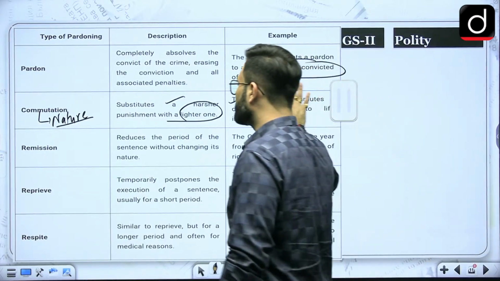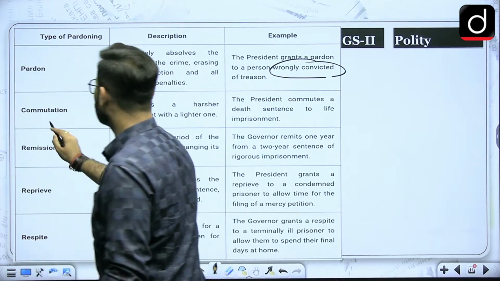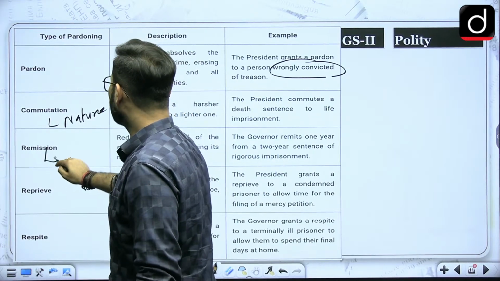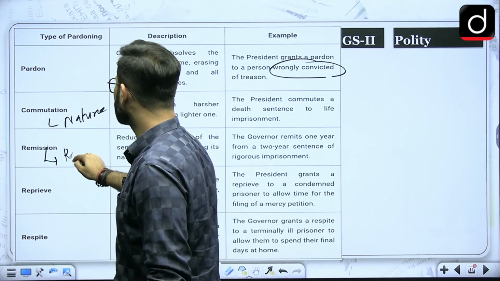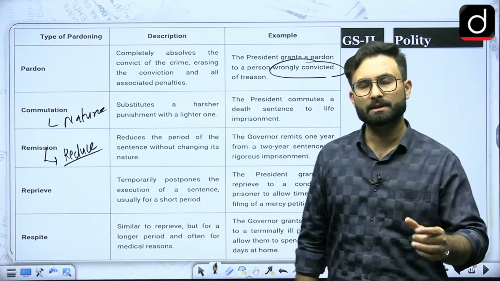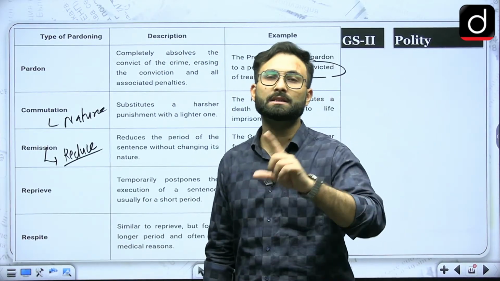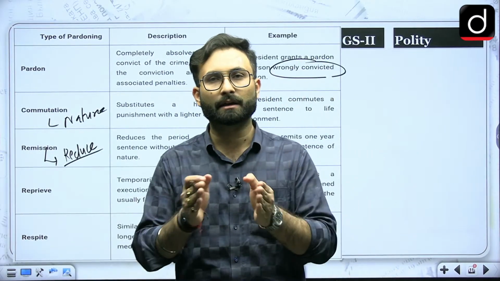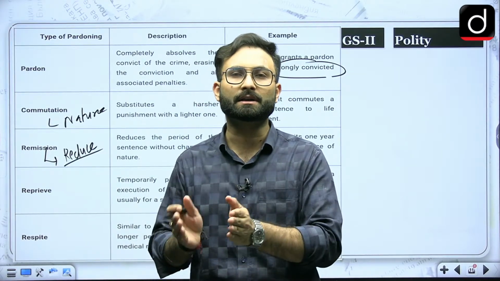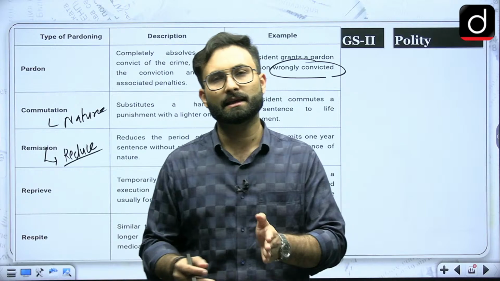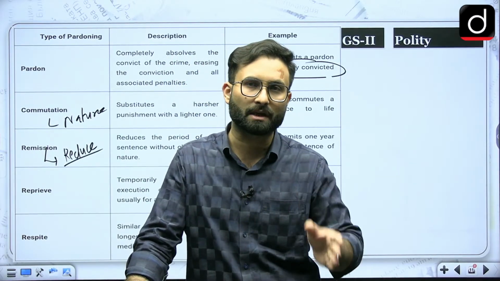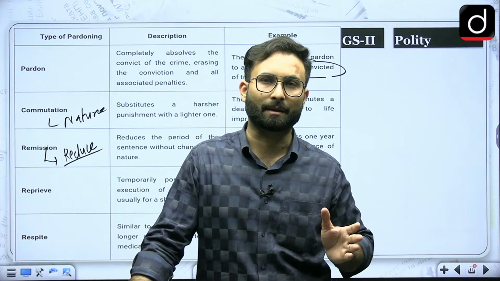Coming to the next one, that is remission. Remission is basically where I would write it: nature. Now here what you are doing is reducing the sentence. In remission, you are reducing the sentence without changing the nature of it. If the rigorous imprisonment is there, that rigorous imprisonment will remain, but the time period will be cut short. Let's say this rigorous imprisonment was given for 10 years and they have cut it short to 7 years, that would be considered a remission. Okay, so that is there.